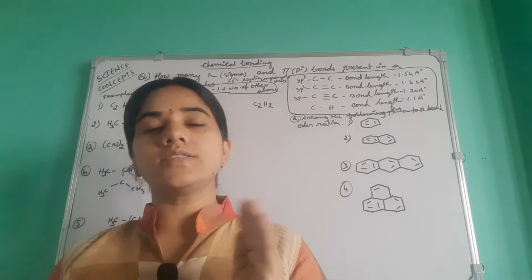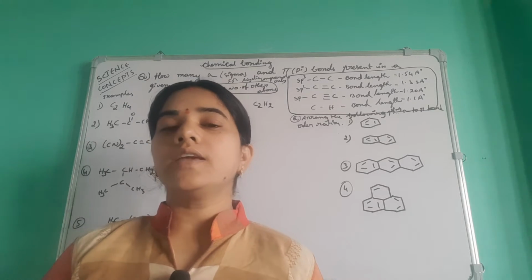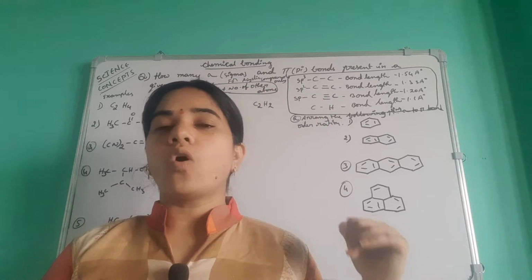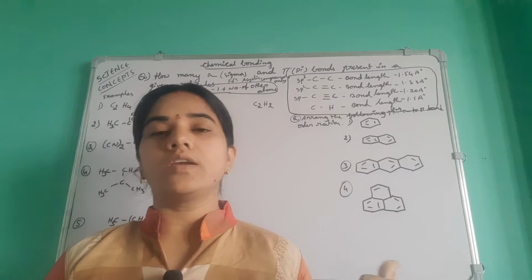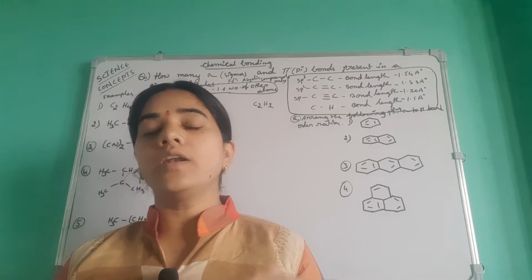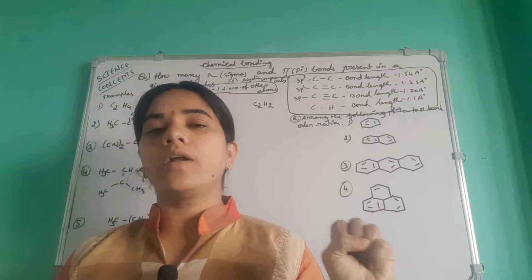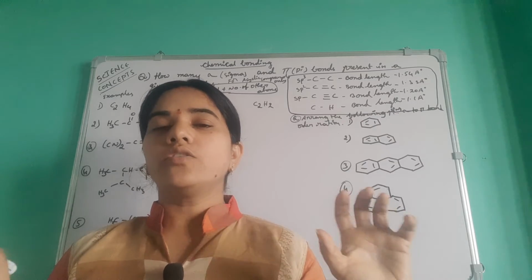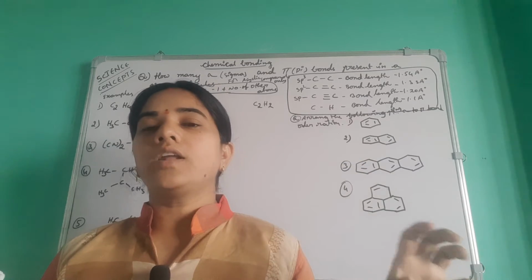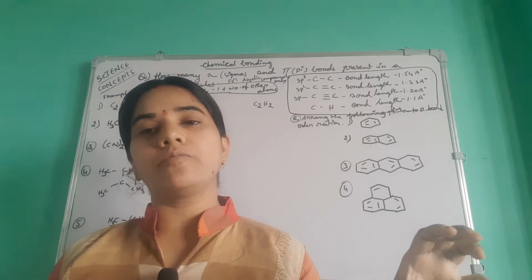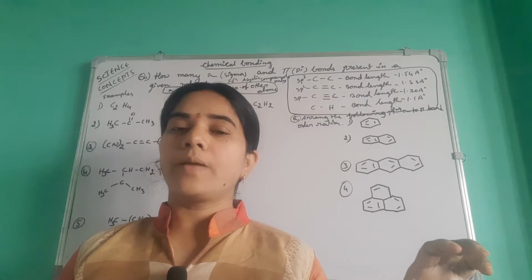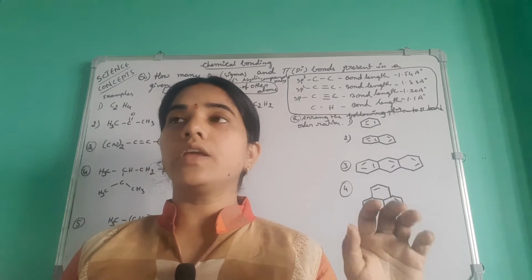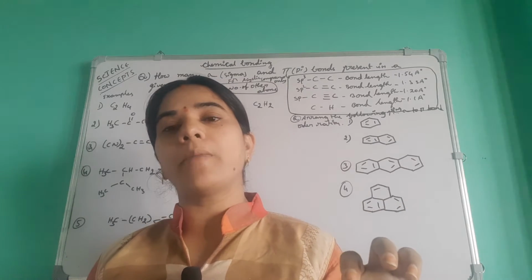Which is the strong bond and which is the weak bond in these two bonds? Generally the sigma bond decides the shape of a molecule. Only the sigma bond is an independent bond, it decides the shape of the molecule. In any compound, sigma bonds must be present, whether or not a pi bond is there. Sigma bond is mandatory in a compound. If a sigma bond is not there, a pi bond does not form.